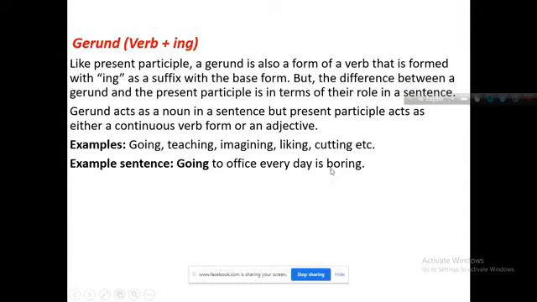Here boring is used as an adjective. And going to office every day is the subject of the sentence. So going here is used as a noun, and boring is an adjective. So, the difference between going and boring: going is a noun used as subject in the sentence, and boring is used here as an adjective.